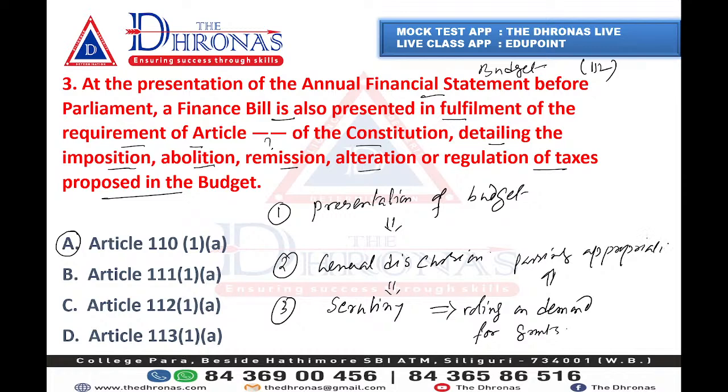So without this appropriation bill, the government is not allowed to take the money from the Consolidated Fund of India. So the appropriation bill is very, very important to be passed in the Parliament. After passing this appropriation bill, there will be passing of the financial bill.